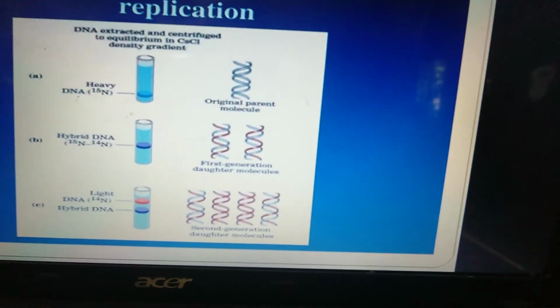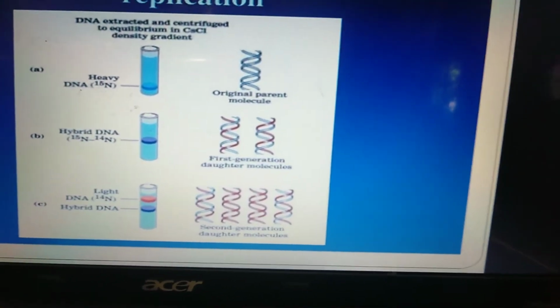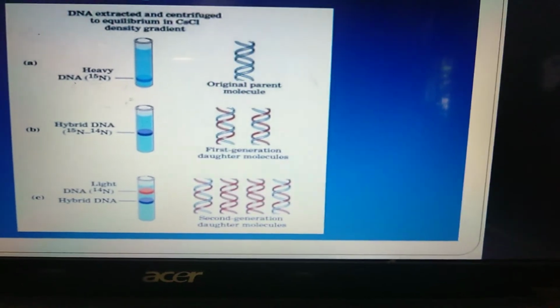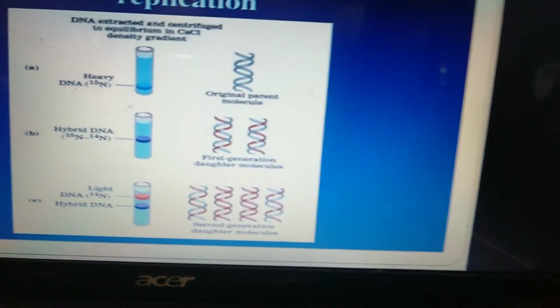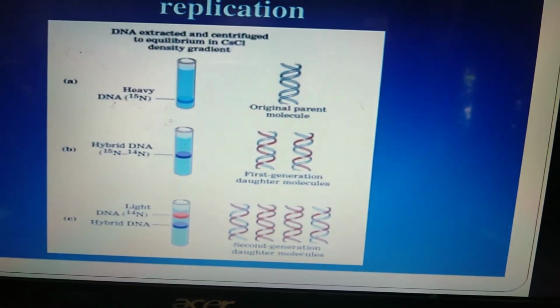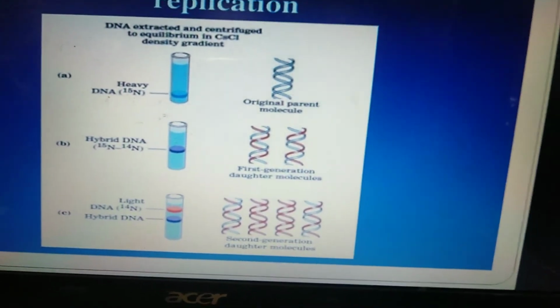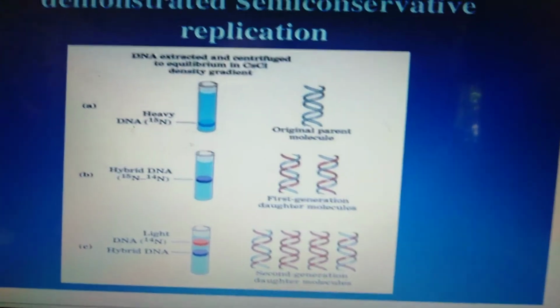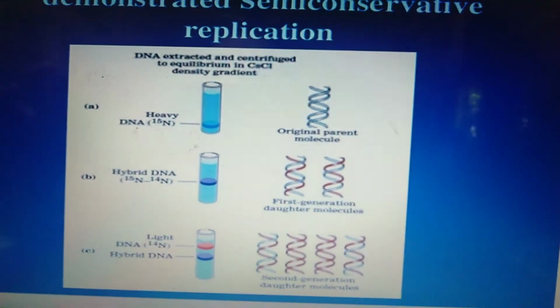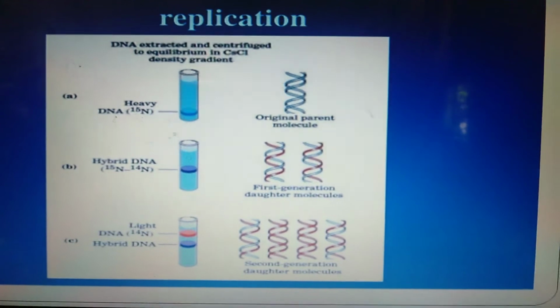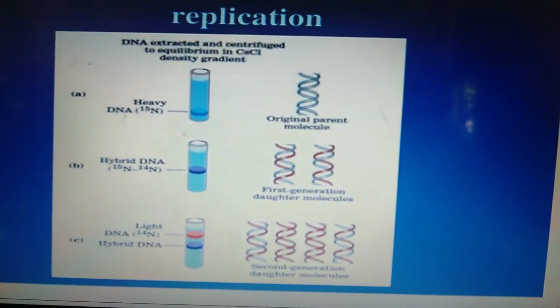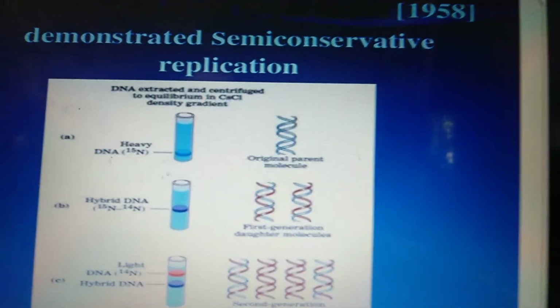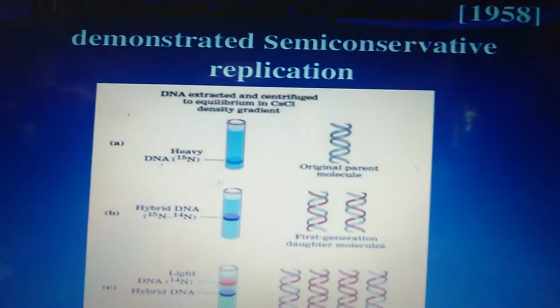Then the original parent molecule will divide into 2 strands, double stranded into single stranded, then single stranded becomes double stranded. This experiment proves the change of double stranded into single and once again double. So a number of duplications will happen with the help of the replication process.